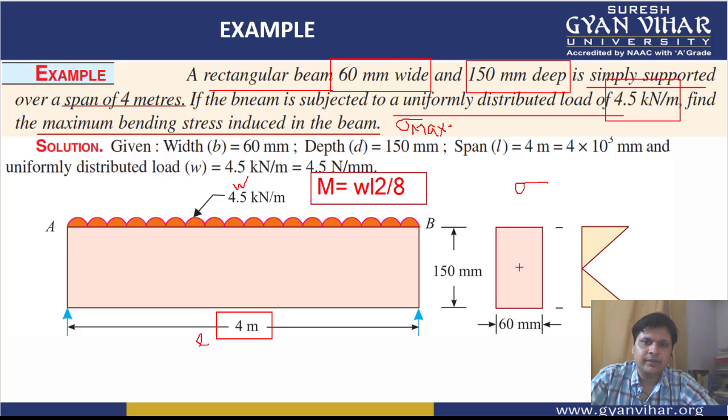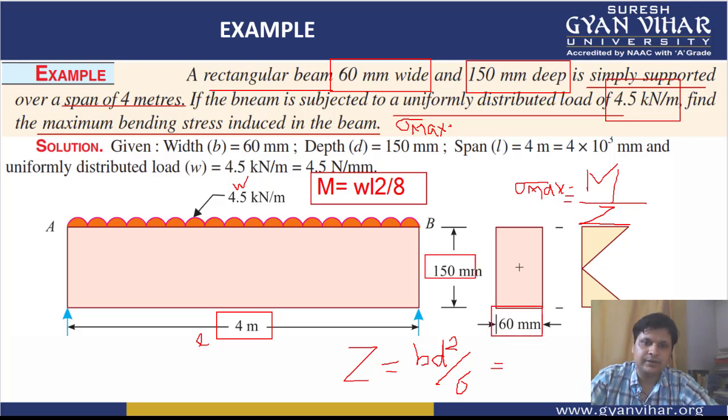Now apart from that, the maximum value of bending stress is equal to M by Z. And Z is your section modulus. Section modulus you will have to calculate. Again, it is a rectangular beam, so very easy to calculate. Z will be your BD square by 6. In this way you can calculate the value of Z. B and D both are given to you. This is B, this is D. So put both the values and calculate the value of Z here.